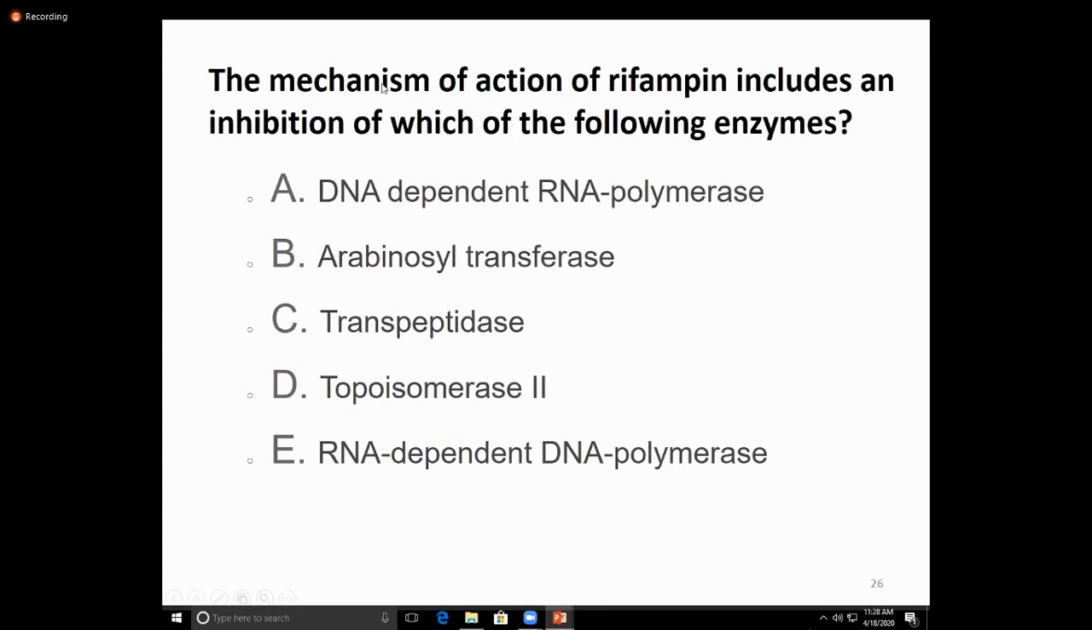Another question: the mechanism of action of rifampin includes the inhibition of which of the following enzymes? If you know the mechanism of action, you can easily choose. DNA-dependent RNA polymerase, arabinosyl transferase, transpeptidase, topoisomerase, or RNA-dependent DNA polymerase. What is the mechanism of action? They inhibit the enzyme DNA-dependent RNA polymerase. So the answer is A.